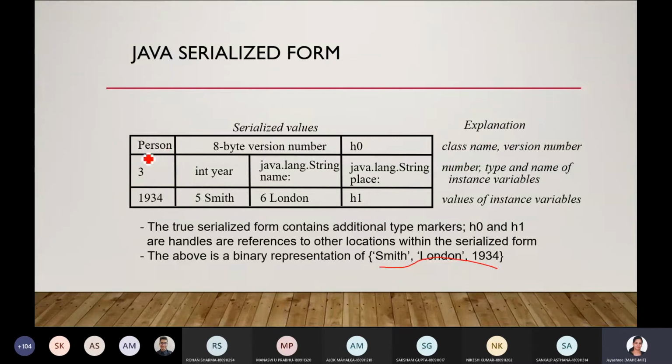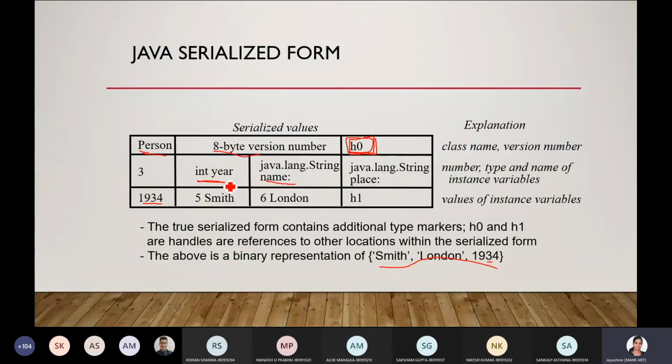See, class name, that is Person, serial data. Then the version number, an 8-bit version number, and the type and name of the instance. These are all the instance variables for this first object, this is instance variable h0. Then the values of the instance variables, so int year, and there is a string. This int year is for 1934, this data, so it is one after the other.